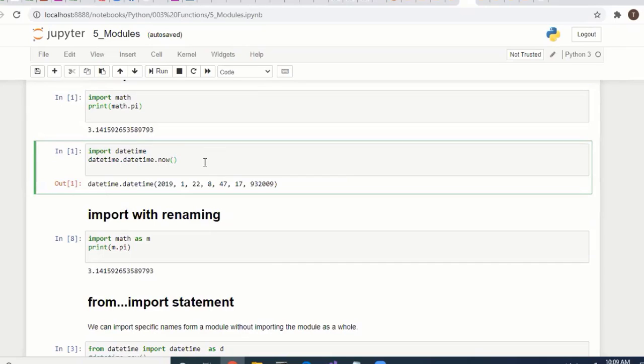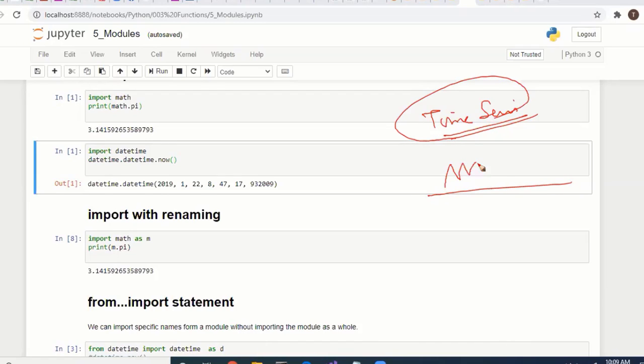Like this, if you want to process date and time, in machine learning there are time series algorithms. Time series is about time-related things. Suppose in the medical field, the heartbeat is a time series. And if you process sales data month-wise, January, February, and in between there are days, it is time series data. For that we have to use time-related features, so we can import a datetime module.